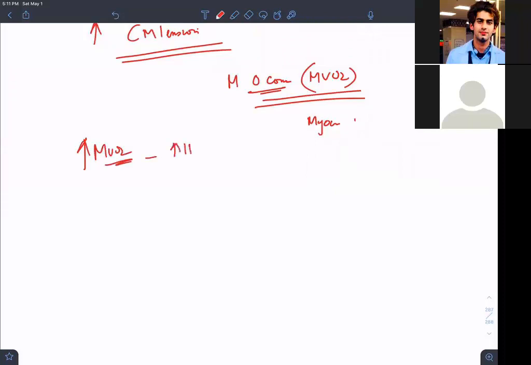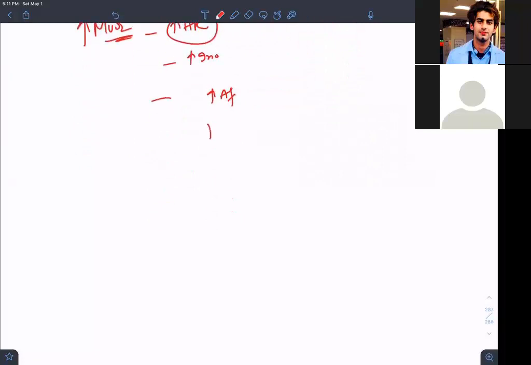If you increase the heart rate, you will be increasing the MVO2. If you increase the inotropic action, you are increasing the MVO2. If you increase the afterload, you are increasing the MVO2. If you increase the preload, you increase the MVO2. But remember, the MVO2 which will be increased will be less, because you know the Laplace law. Is it clear?